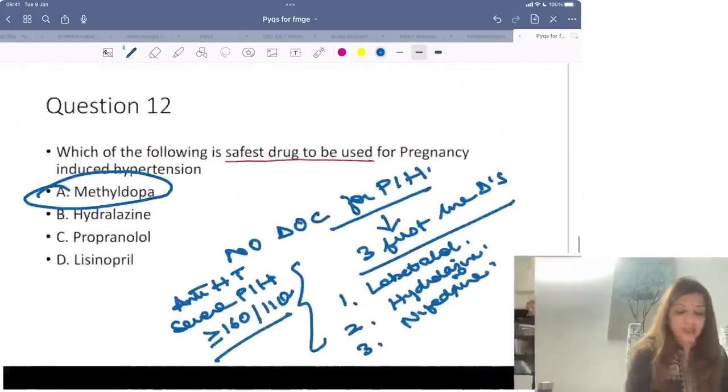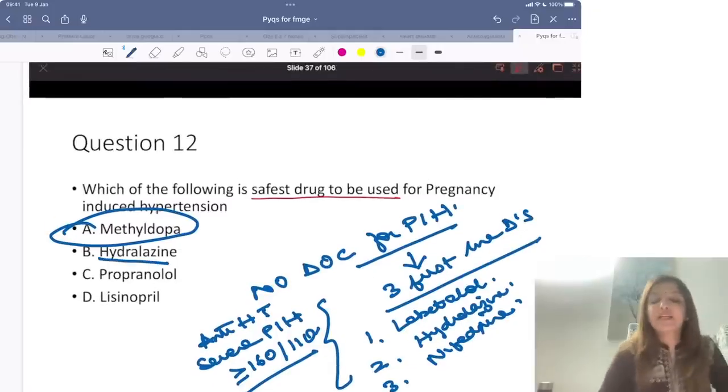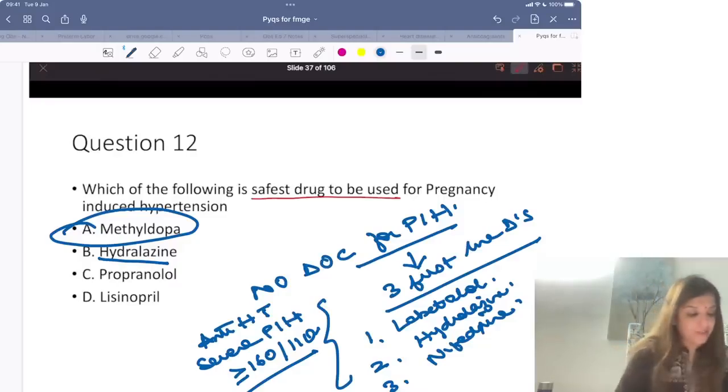Why is the answer not hydralazine? See, hydralazine is not the answer. The answer is methyl dopa. That is how the studies have shown. Methyl dopa is one of the safest drugs to be used in pregnancy as an antihypertensive.